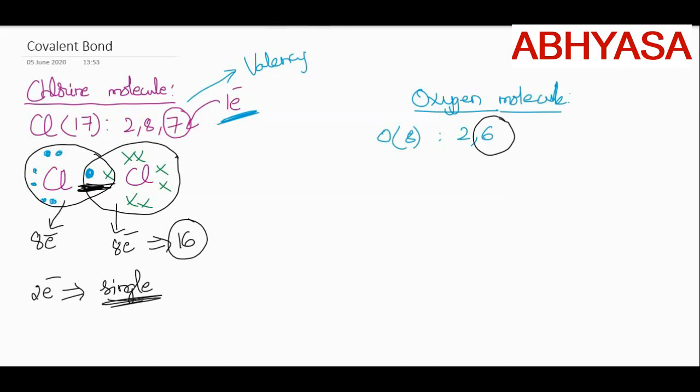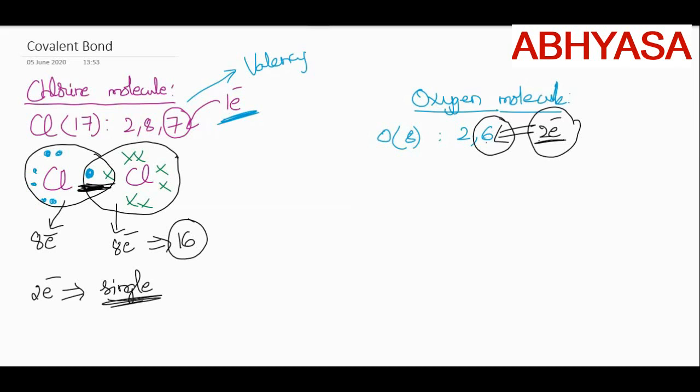To get the nearest noble gas configuration or the octet configuration, how many more electrons are required? 2 electrons, isn't it? As oxygen requires 2 more electrons to get the nearest noble gas configuration. So now tell me, how many electrons of each oxygen will participate in bonding? It is nothing but 2, isn't it?